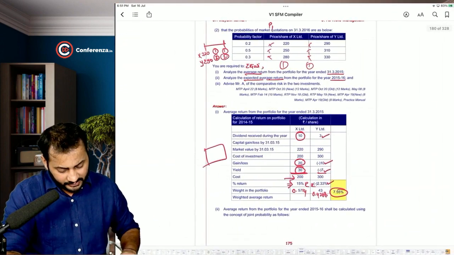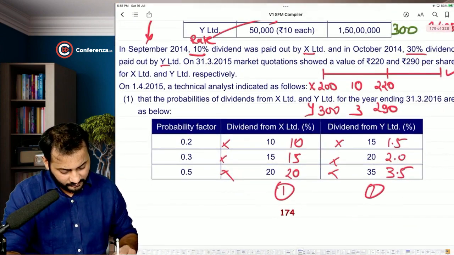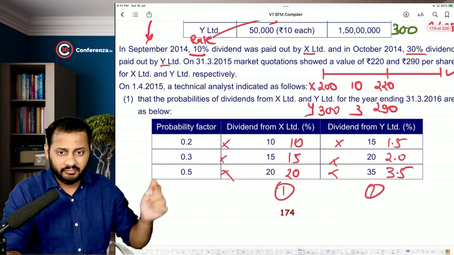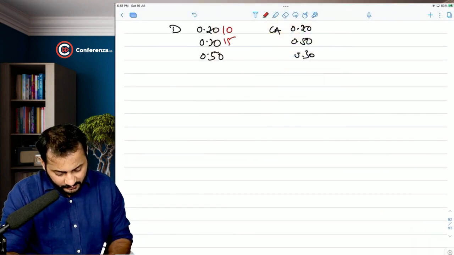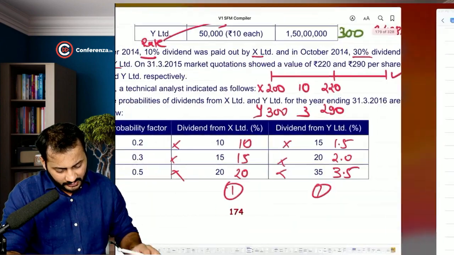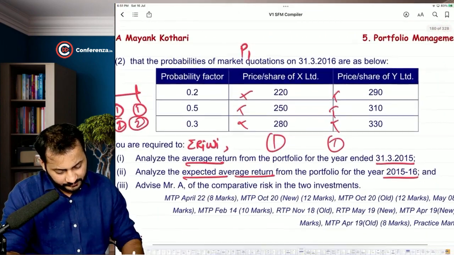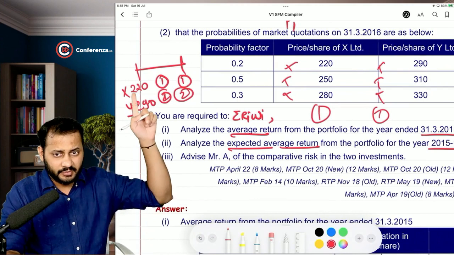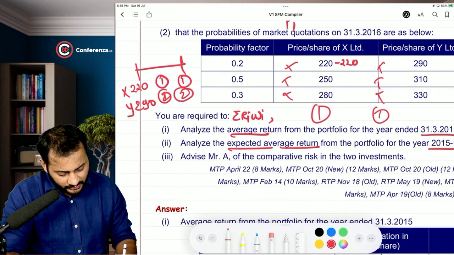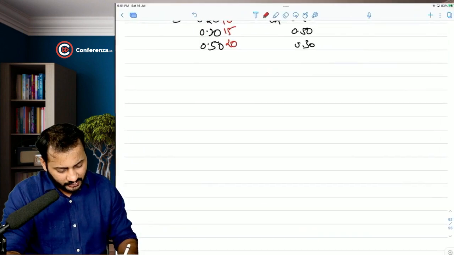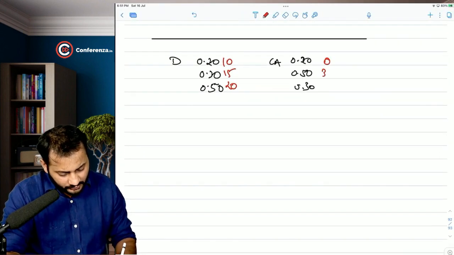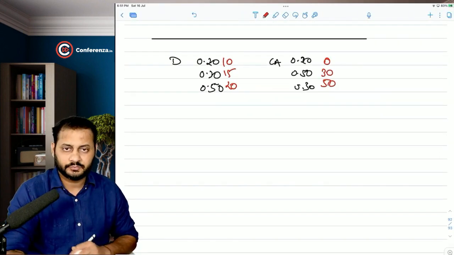Dividend and the capital appreciation I will take just for X limited: 10, 15 and 20. See, the dividend can be 10, 15 and 20. Okay, and then I will go with the capital appreciation. Market price, initial beginning price is 220. So 220 minus 220, capital appreciation 0. 250 minus 220, capital appreciation 30. 280 minus 220, capital appreciation 50. So the capital appreciation can be 0, 30 and 50.